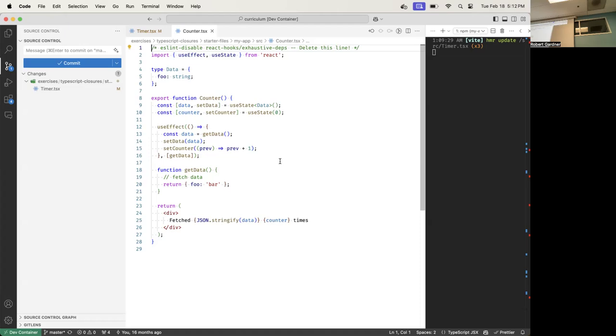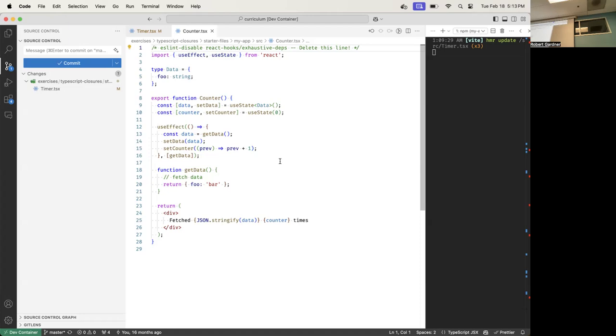So this is the get data I put in the first time, and then I do the render. Now I'm going to run my effect. I'm going to call get data, and then call set data and set counter. These are both going to trigger a re-render. So once I've finished running the effect, I re-render and get my new state values.